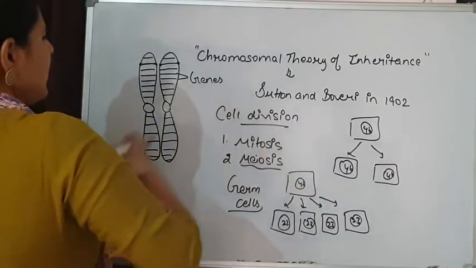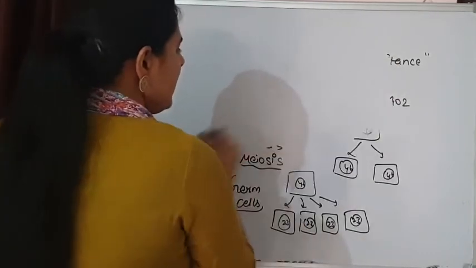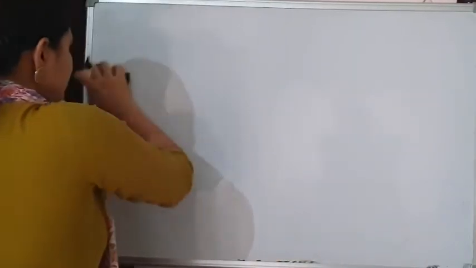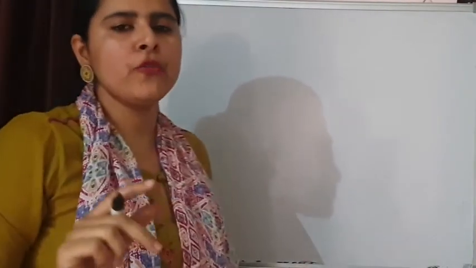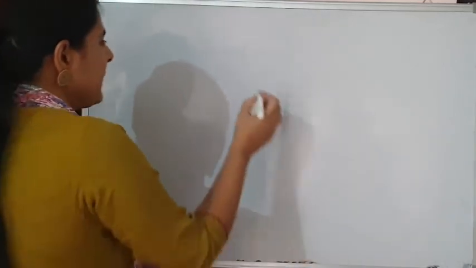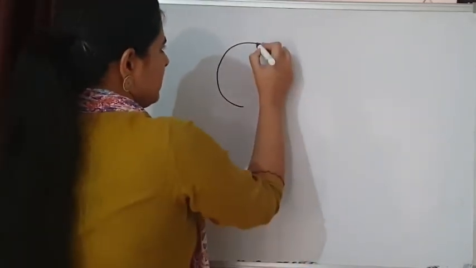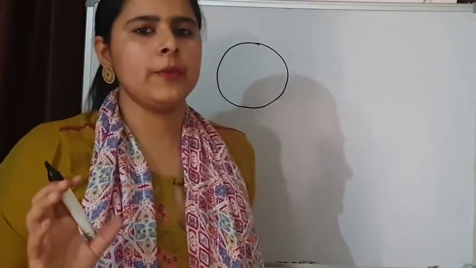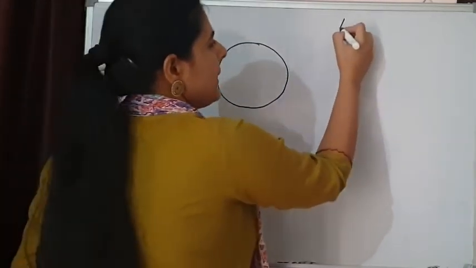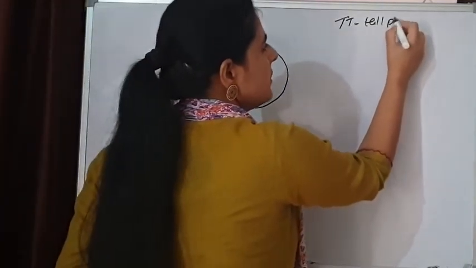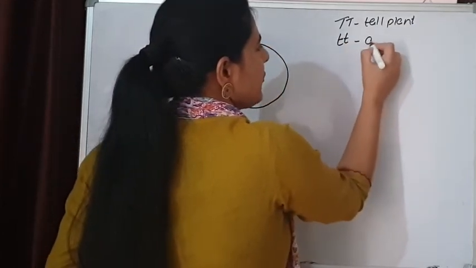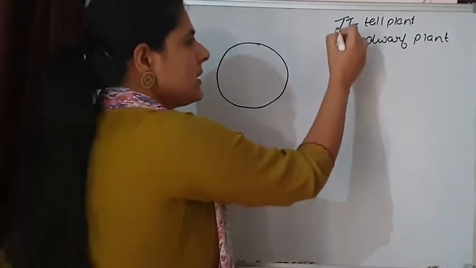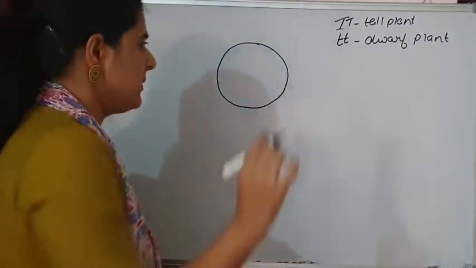Let's see with the help of a simple illustration how this chromosomal theory of inheritance works. I am taking the example of only one single character. Let's take the example of Mendel's monohybrid cross. In Mendel's monohybrid cross, Mendel was taking a tall plant and a dwarf plant. So I am taking the character of the height of the plant.